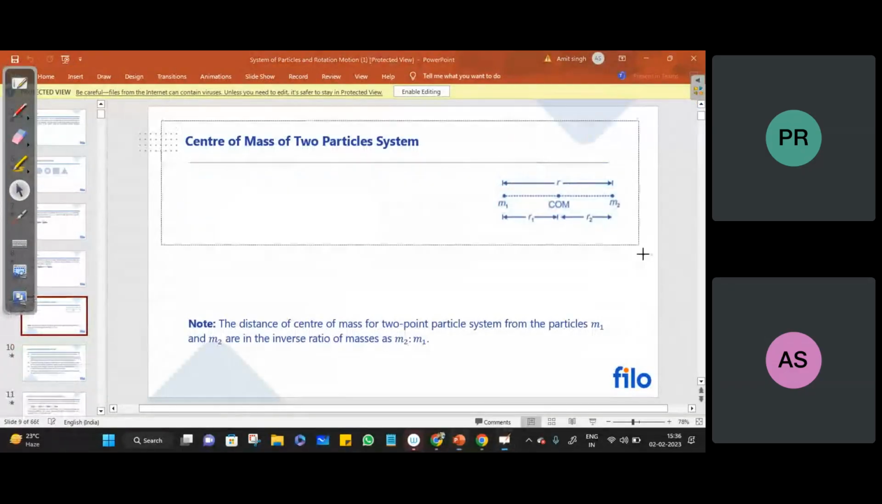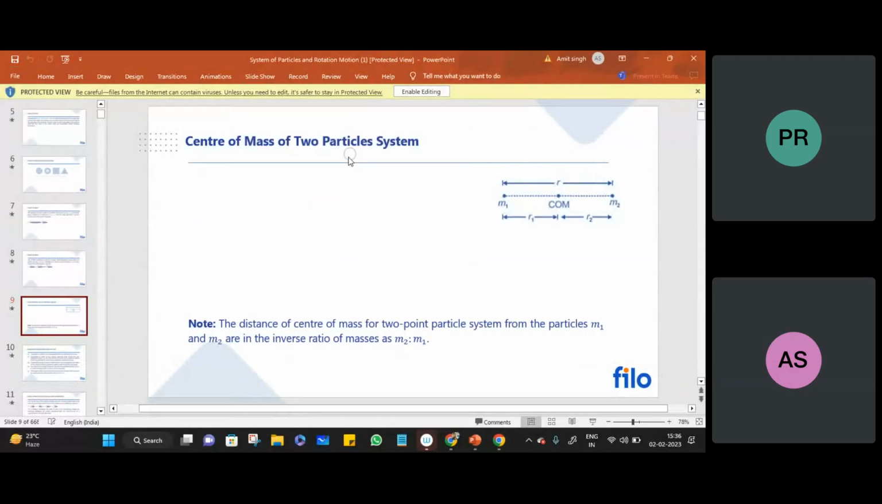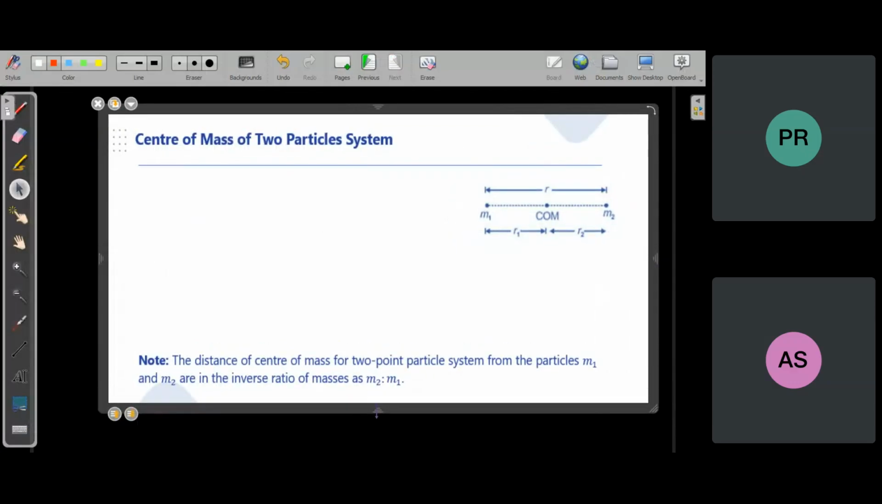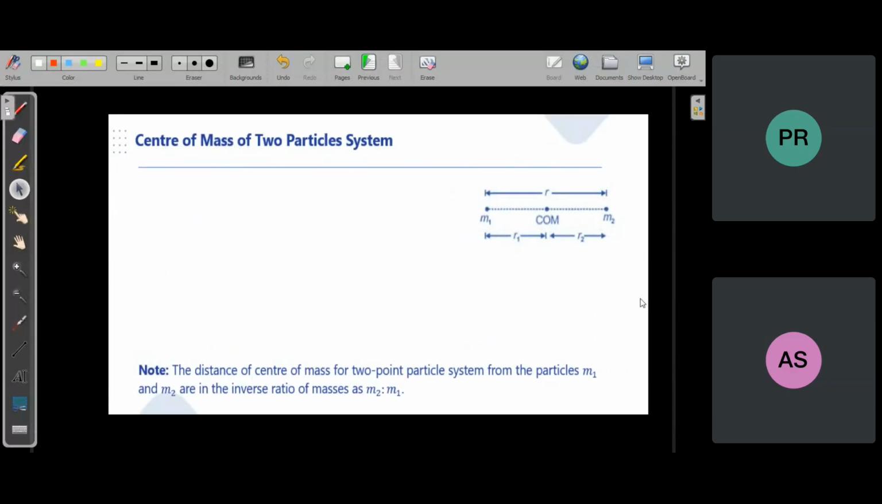Now you can see the center of mass of a two particle system. There are two particles separated by some distance. You have to find their center of mass. Just now you have seen the formula, so just use that formula and find the center of mass. Or, without using that formula, you can also do it if you understood the definition of center of mass. The definition says that the mass moment of the system about the COM is 0.